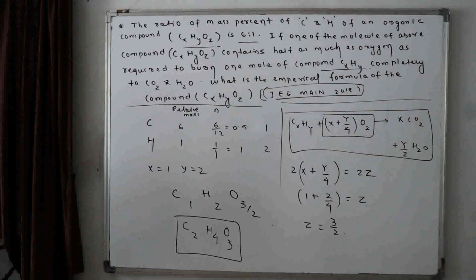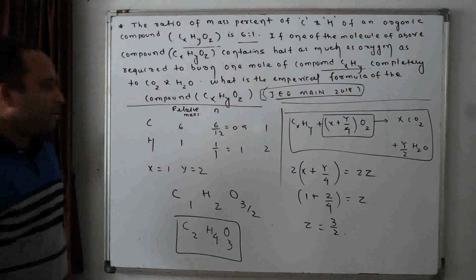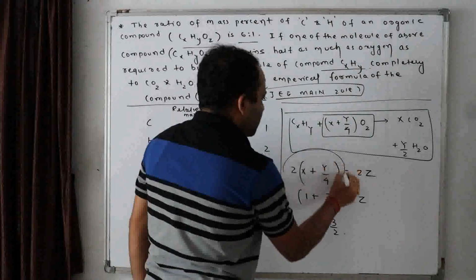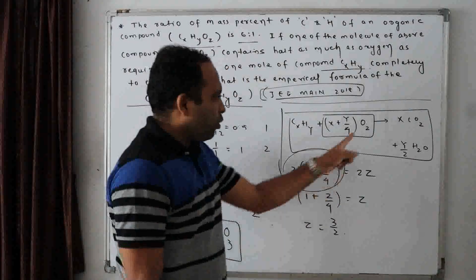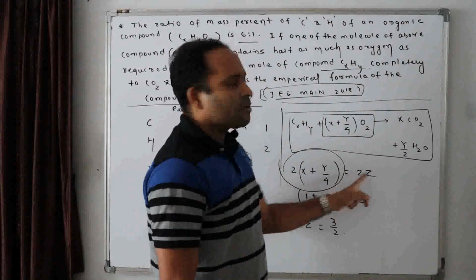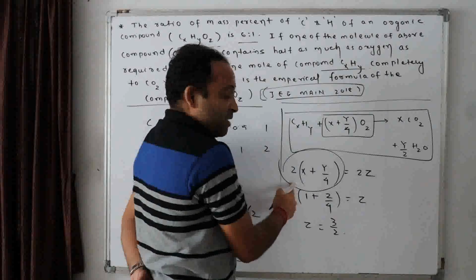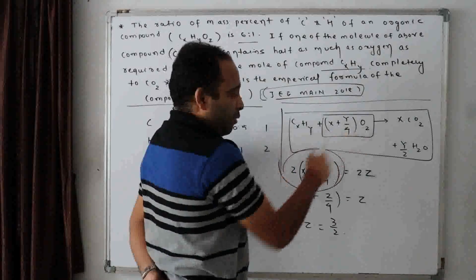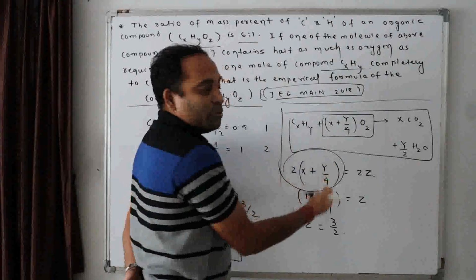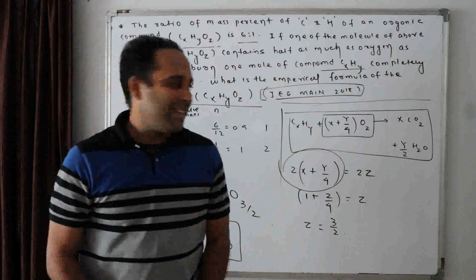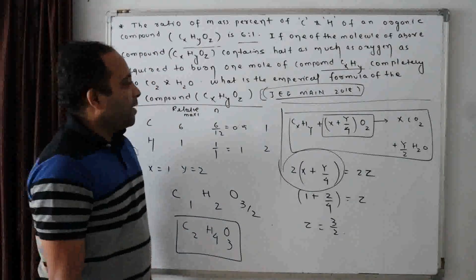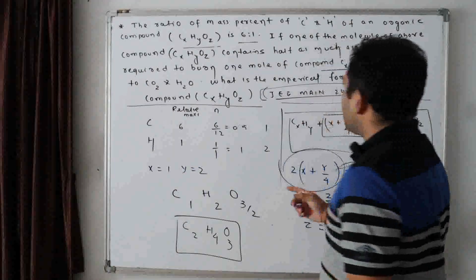Nicely? Isn't it? Because what is this? This is the number of oxygen atoms required. This is O2, beta. So 2 into this much is equal to twice of Z. Understood? Because this is a molecule, I have converted this into atoms. So how many atoms from this molecule? Into 2. Easy? Doubt? These are the atoms, na?